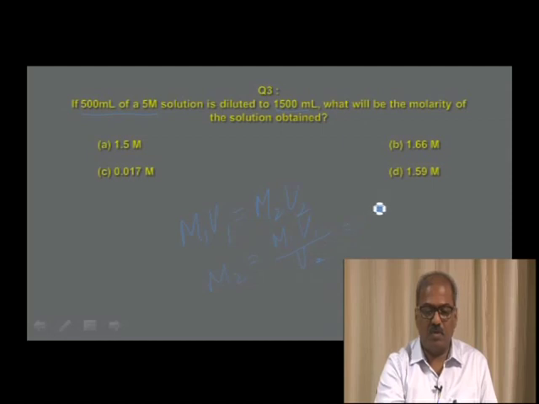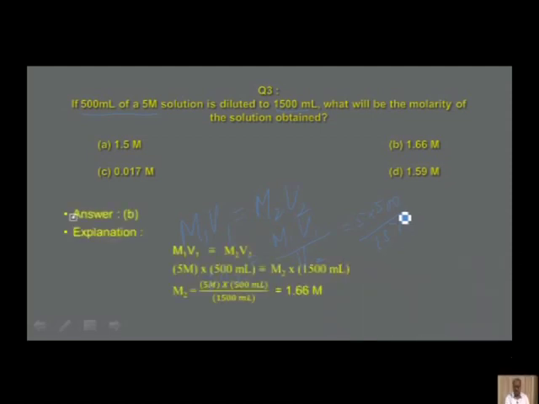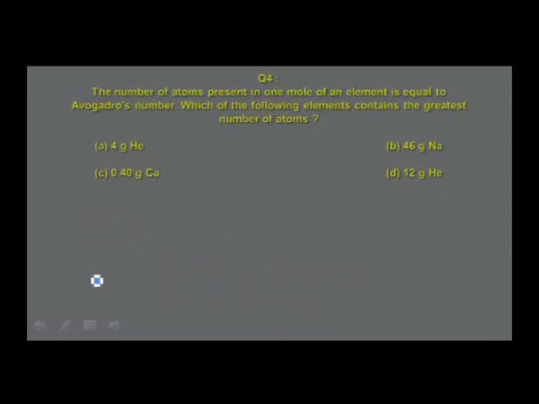So this is equal to 500 times M1, which is 5 molar, divided by 1500. Using this formula, you find the answer is 1.66, and therefore the correct answer is given in option B, that is 1.66 molarity. We shall go to the next question.